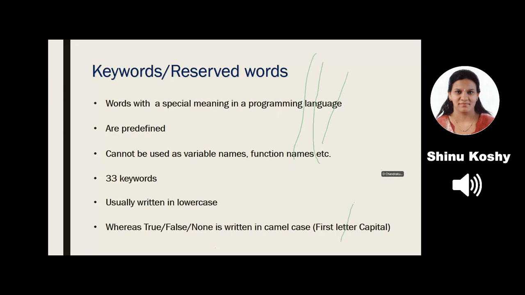But there is an exception. The three words True, False, and None are written in camel case. That is, if you notice, the first letter is in capital letter and the remaining are in small letter. So this type of casing is called as camel casing.